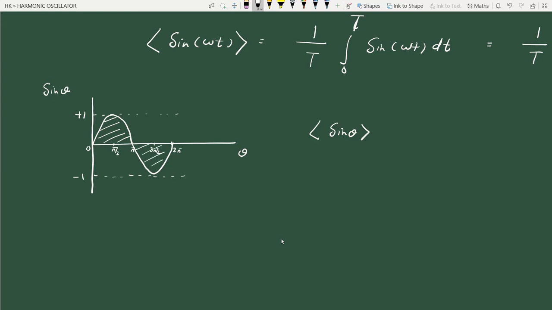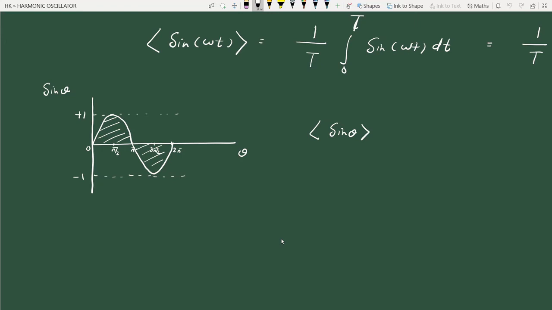So when you integrate over one cycle, that means the integration is from 0 to 2 pi in terms of the angle, the total area under the curve is 0, because in the first half cycle you have positive area, in the second half cycle you have negative area.